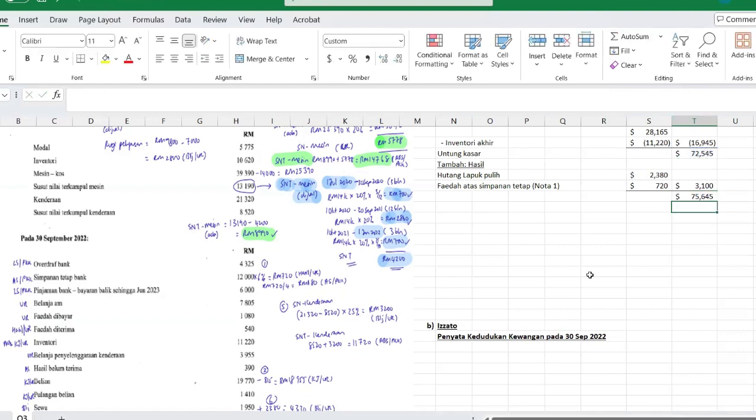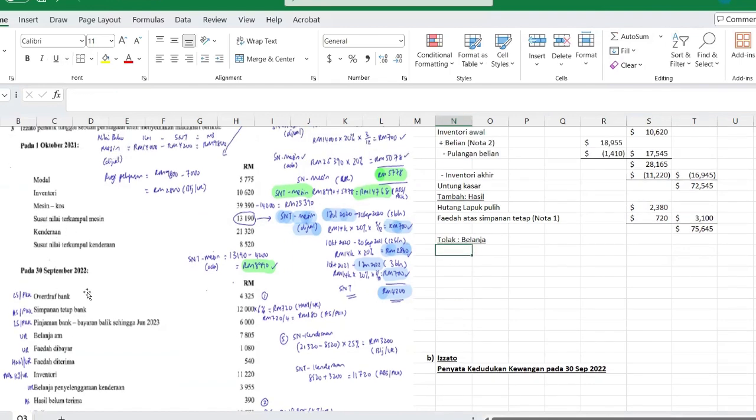CASA has increased to this amount, 75645. Now we can minus expenses. Tolak belanja. The total expenses we go through here.